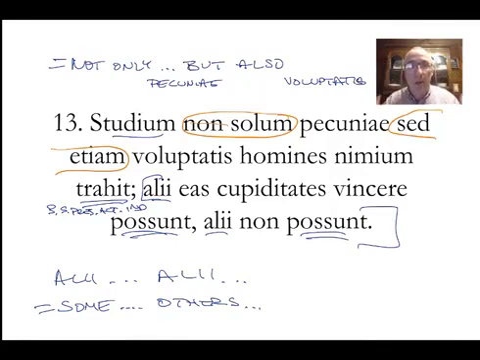Well, there you go. Okay. Not worried about translating. So some are able. I know, oh, vincere, there's my infinitive, the complementary infinitive, with some are able to do something. So some are able to do something, others are not able to do something. Great. Now that we understand the structure, let's get to translating.